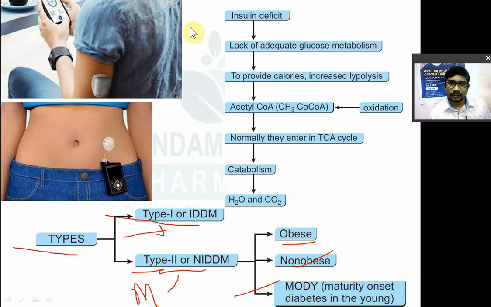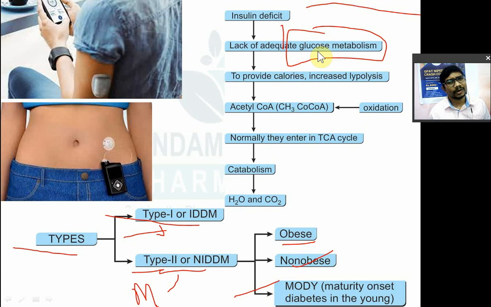Okay, now if there is a lack of insulin का अगर deficiency है, what will happen? Lack of adequate glucose metabolism. So there will be no metabolism of glucose. Insulin is not there. Metabolism of glucose provides energy, but as there is no metabolism, there is no energy, so the body will try to get energy from something else. And what is that something else? There is lipid. So the body will try to break down that lipid, lipolysis will be there.